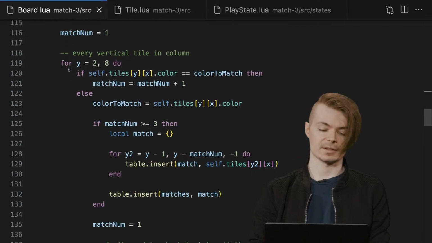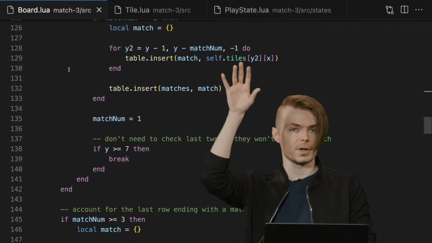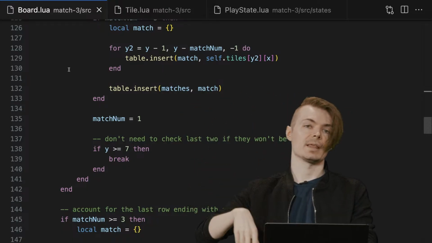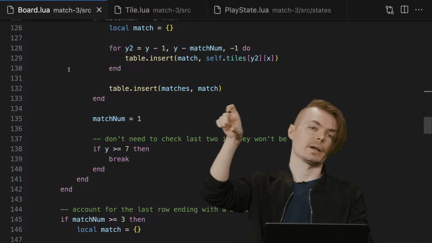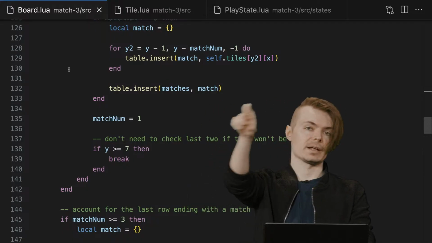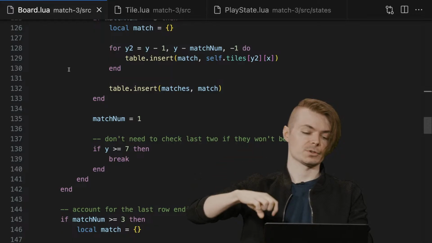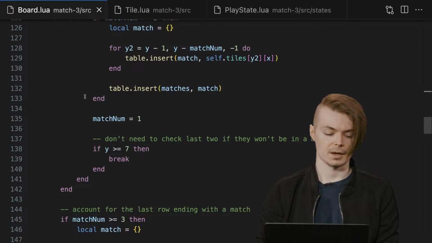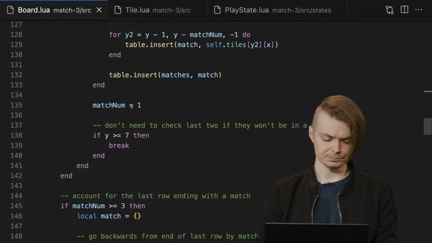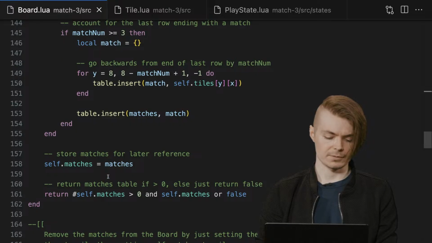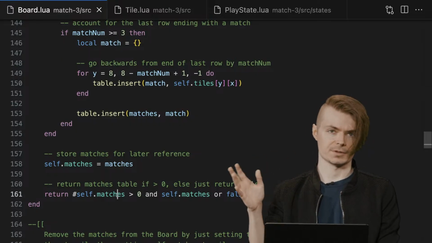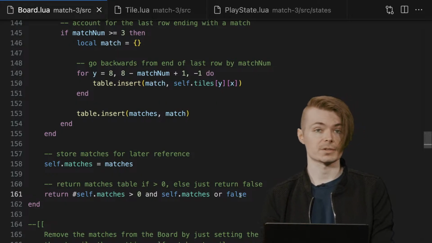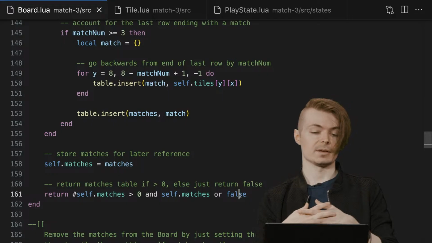And then it's essentially how we get the entirety of all the matches. We're iterating horizontally by going down through each row, and then we're going through each column by going left to right. So we're going each column, and then within each column, we're able to look at all of the vertical tiles within that column to determine if we have any matches. And then once that's all done, if there's greater than 0 matches within the actual match table, we'll return it. Otherwise, we'll return false, at which point we can then use that in playstate.